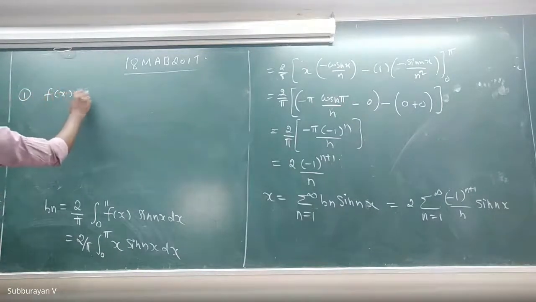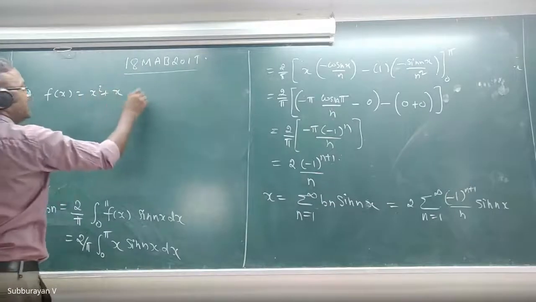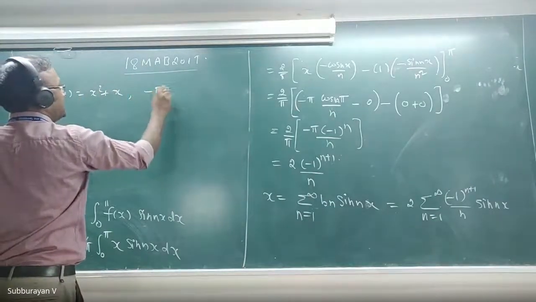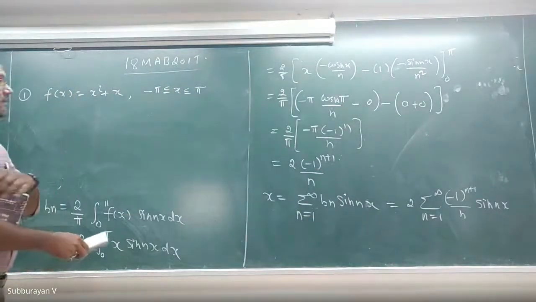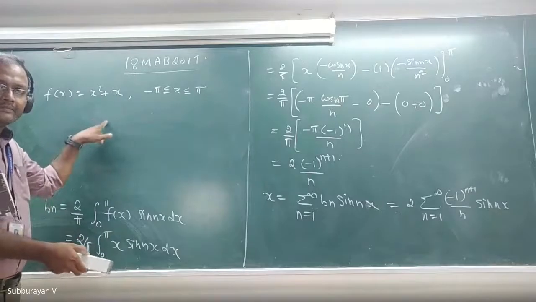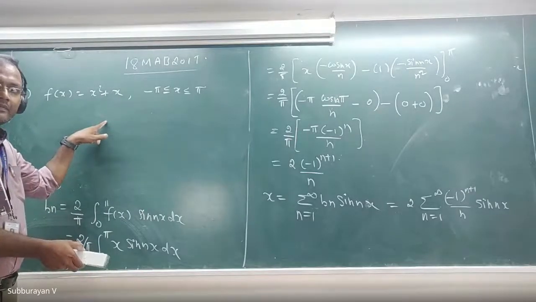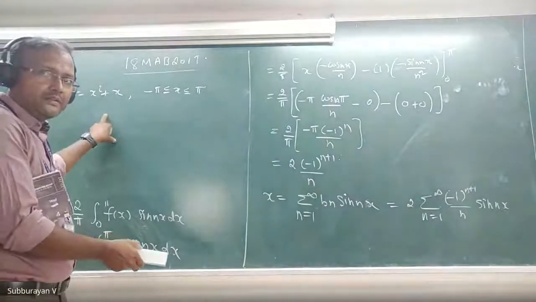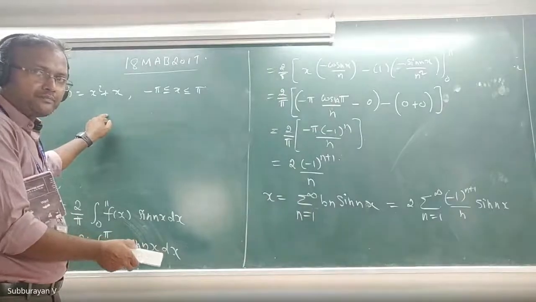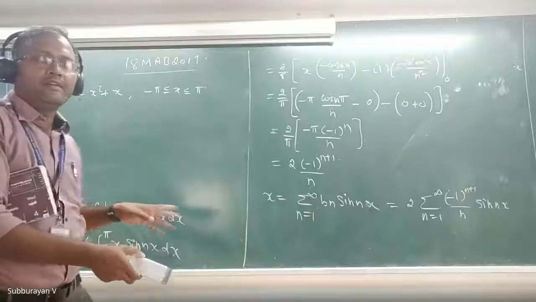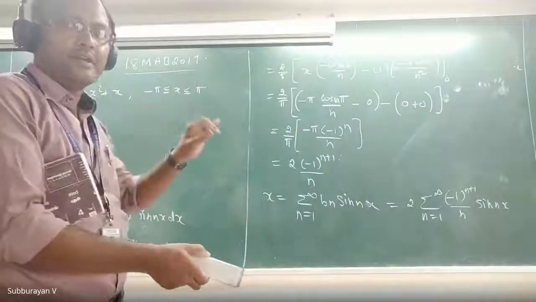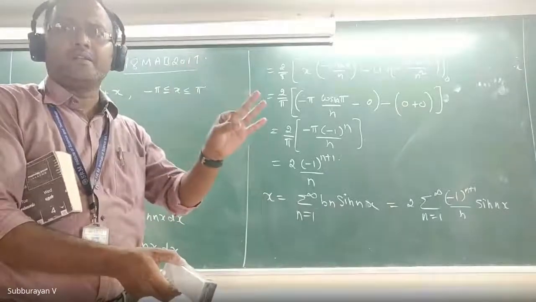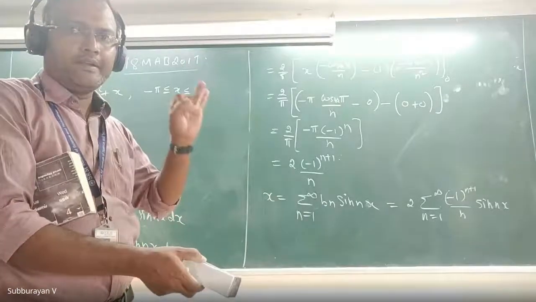f of x, which is equal to x square plus x in the interval minus pi less than or equal to x less than or equal to pi. Is this function even? No, sir. What about odd? Is this odd? No, sir. This is neither even nor odd. So therefore, for this function, we have to calculate a naught, an, and bn, all the three.